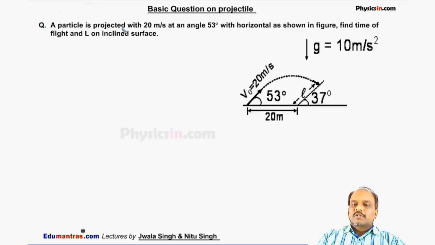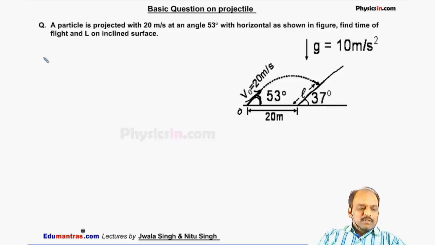See this question. A particle is projected with 20 meter per second at an angle of 53 degree with the horizontal. Find the time of flight and L on the inclined plane. This particle falls on an inclined plane which is situated at a distance of 20 meter from the point of projection. So we have to calculate this distance at which the particle will strike this inclined plane, if this inclined plane makes an angle 37 degree with the horizontal.